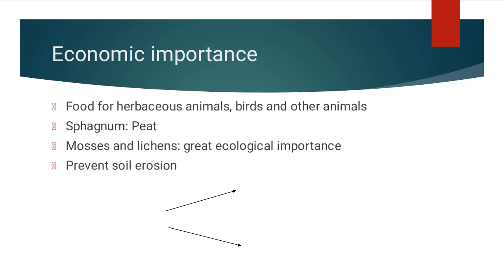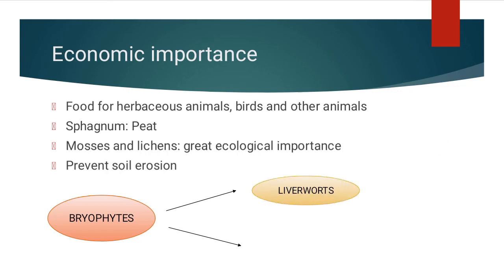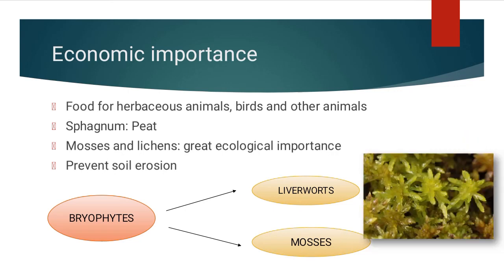And they also prevent soil erosion. Mosses form a dense mat on the soil, so they reduce the impact of the falling rain and so it reduces the soil erosion. Now we can classify the bryophytes into two. First one is the liverworts and second one is the mosses. So let us study. Now this is a picture of sphagnum that is used to provide peat.